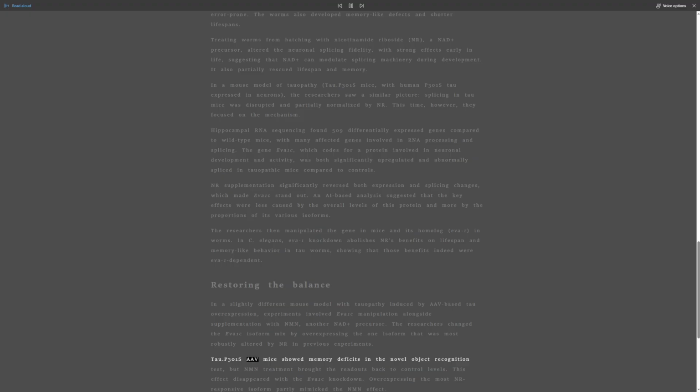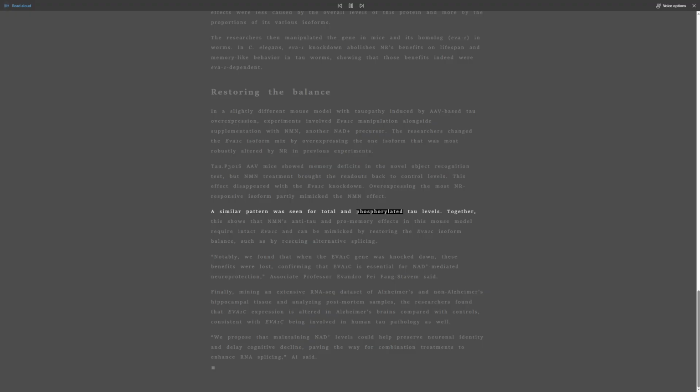Tau.P301S AAV mice showed memory deficits in the novel object recognition test, but NMN treatment brought the readouts back to control levels. This effect disappeared with the EVA1C knockdown. Overexpressing the most NR-responsive isoform partly mimicked the NMN effect. A similar pattern was seen for total and phosphorylated tau levels. Together, this shows that NMN's anti-tau and pro-memory effects in this mouse model require intact EVA1C and can be mimicked by restoring the EVA1C isoform balance, such as by rescuing alternative splicing.